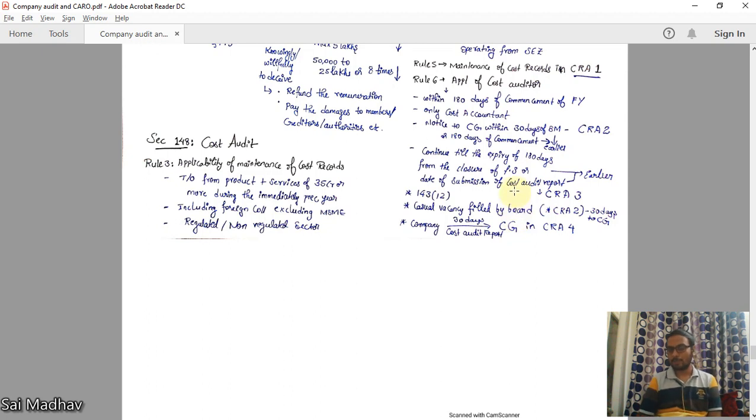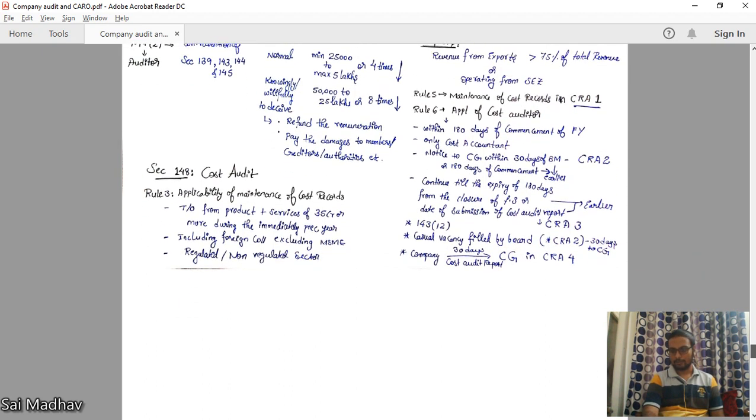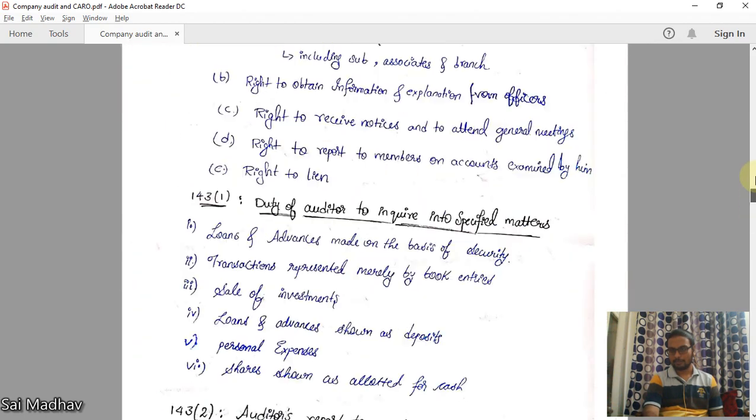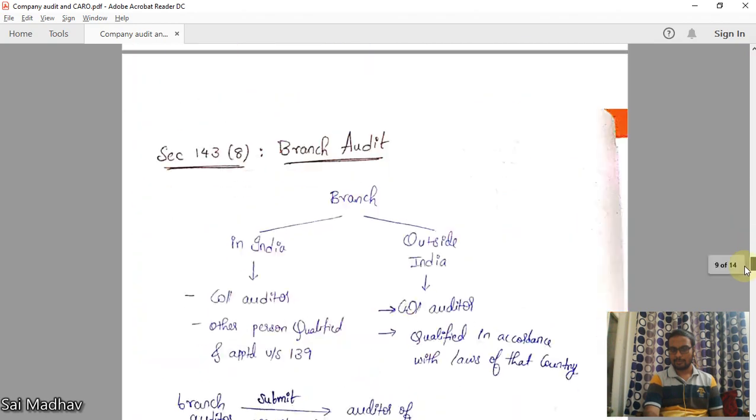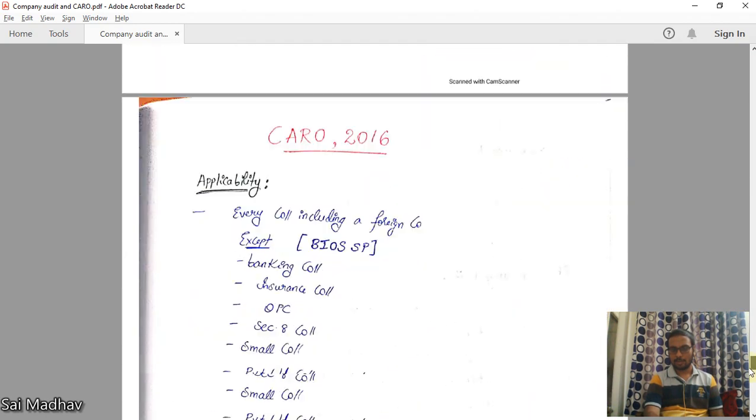CRA 3 is for submission of cost audit report by auditor to company. CRA 4 is for cost audit report from company to central government. So by this we complete the company audit. Section 139 we have started, we have ended in section 148.